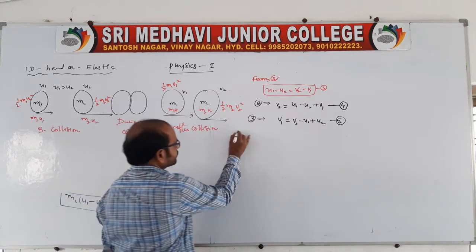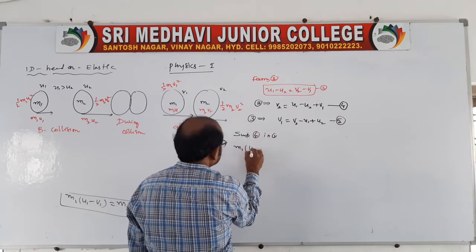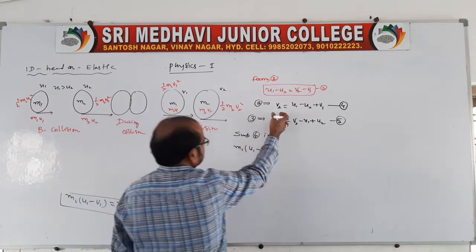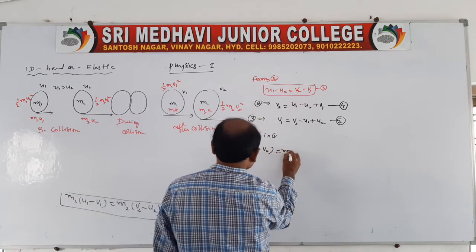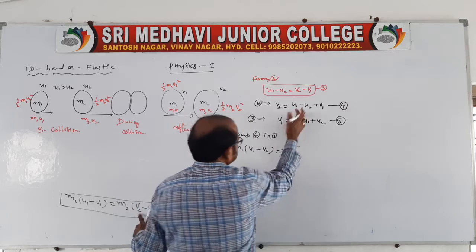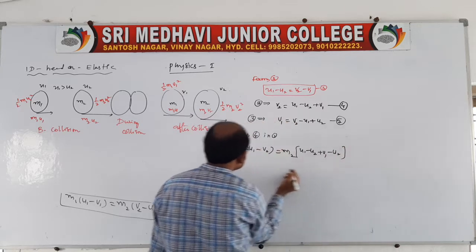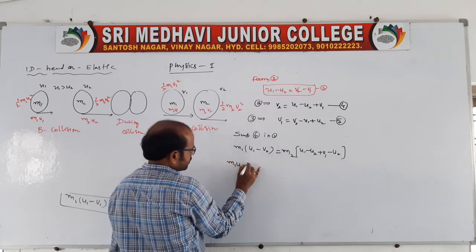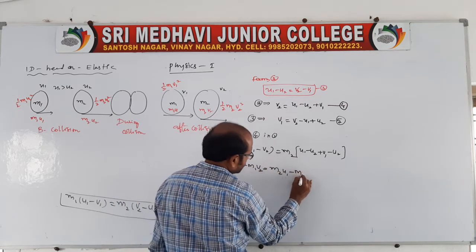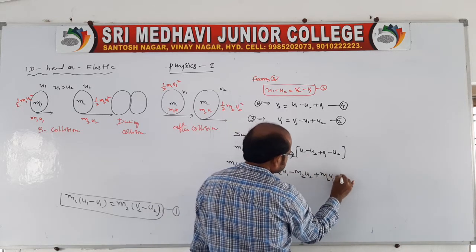Now substitute, very simple, this 4 in 1. So here m1 (u1 minus v1). Suppose you want to write v2, you write v2, therefore it is m2, because we substitute 4 in 1, no? In place of v2 you write u1 minus u2 plus v1. Now you multiply: m1 u1 minus m1 v1, which is equal to m2 u1 minus m2 u2 plus, simple derivation, m2 v1 minus m2 u2.